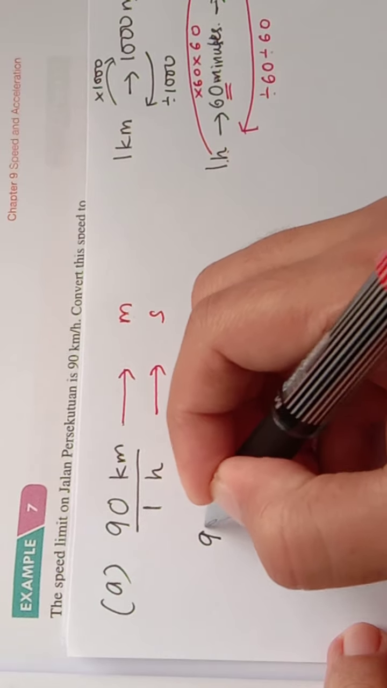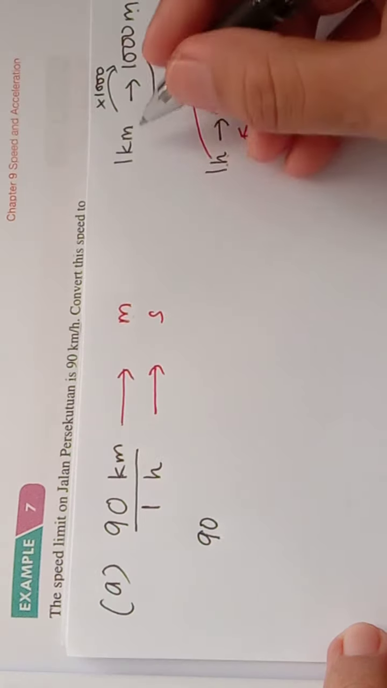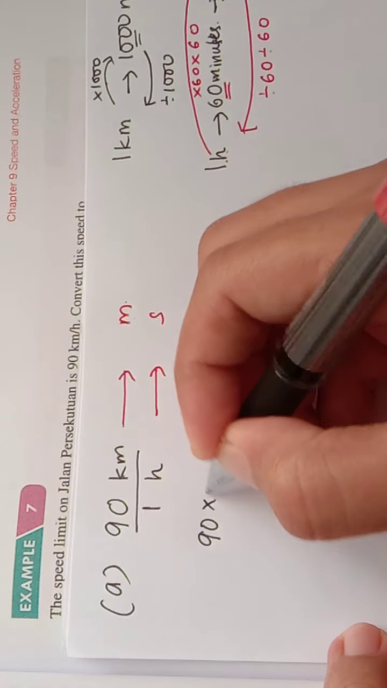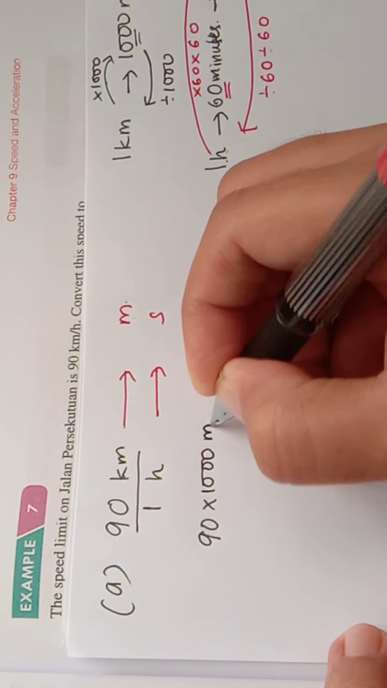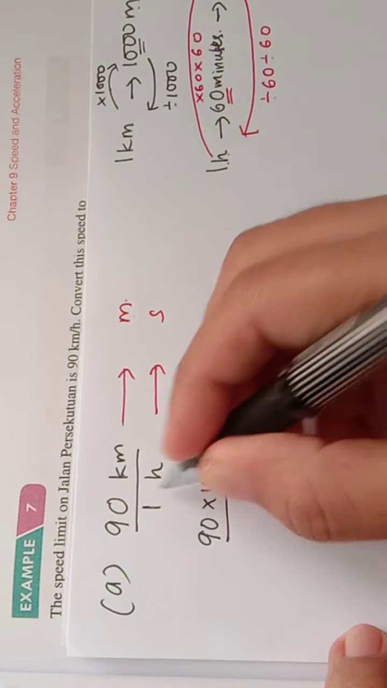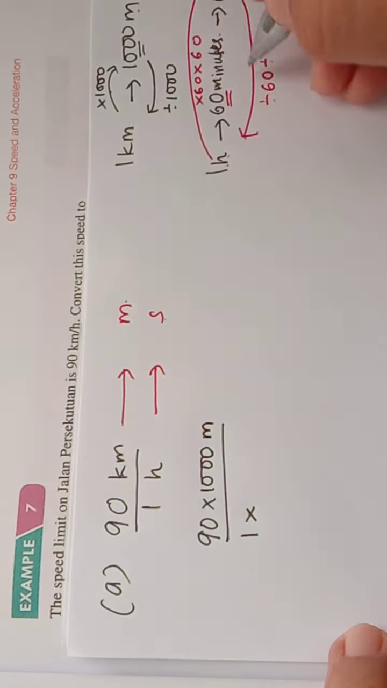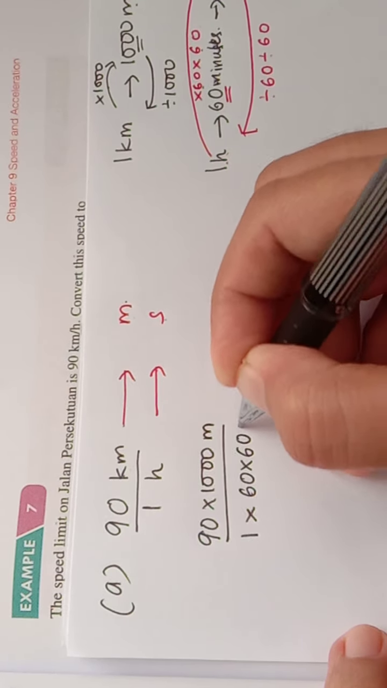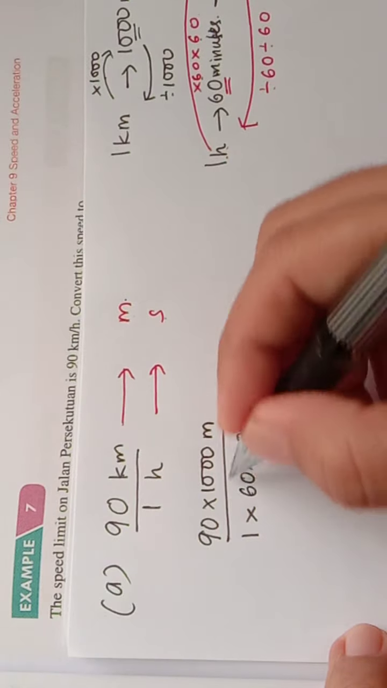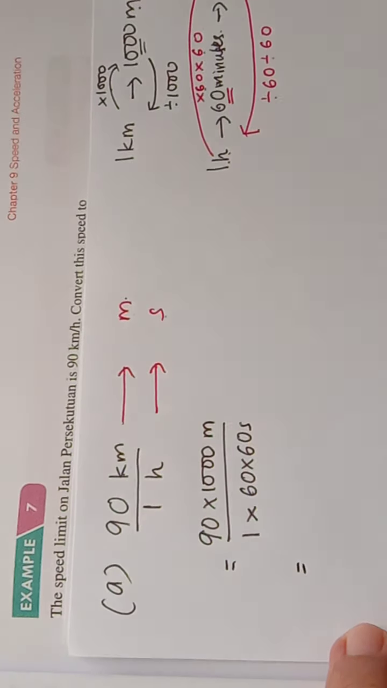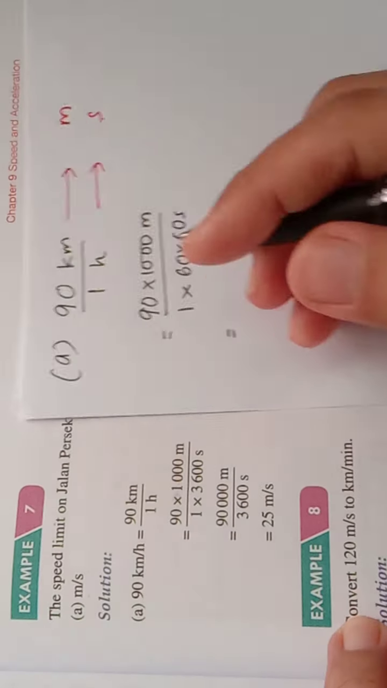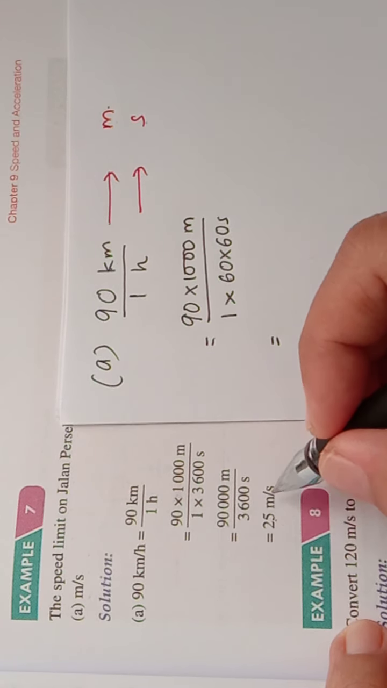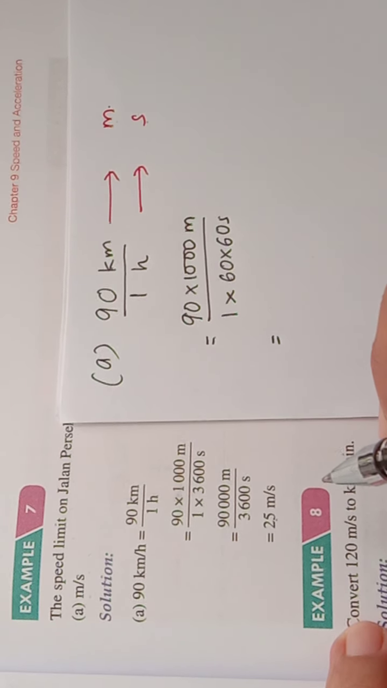90 kilometer. Now kilometer we need to change to meter, so we multiply by 1000 and we get meter. Then 1 hour, to change to second we need to multiply with 60 and 60. Like this. Nampak tak macam ni? You press the calculator, and you will get the same answer as the textbook, 25 meter per second.